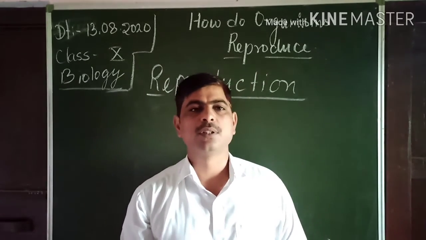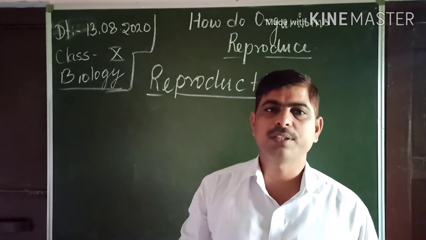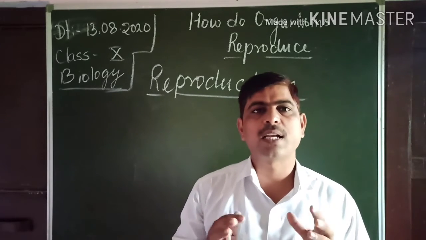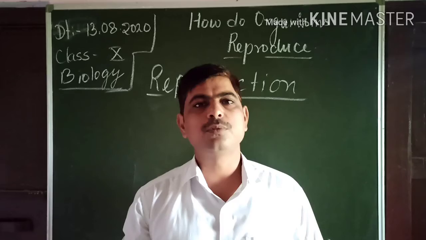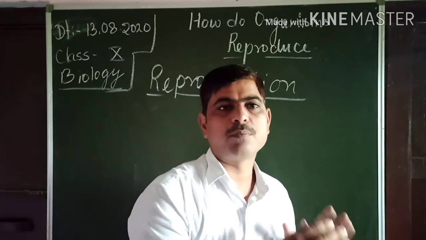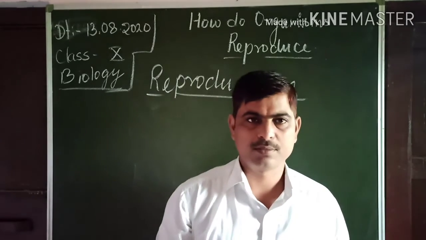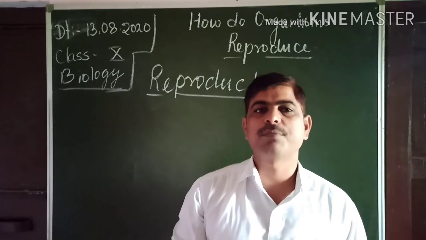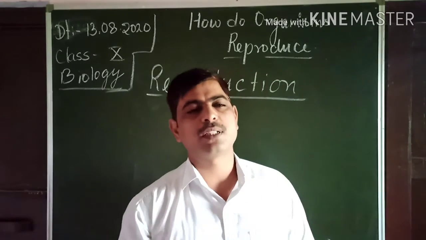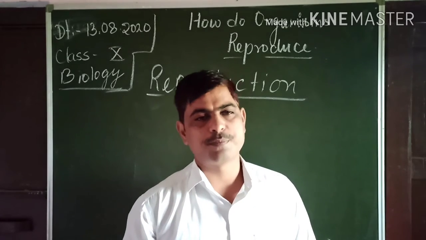Okay, so this is how, as you studied in your previous class and many more classes also, every cell has a nucleus. Nucleus has chromosomes. Chromosomes are responsible for transfer of characters from parent to offsprings. Okay, means they are the unit of inheritance. Inheritance is the transferring of characters from parents to their offsprings.